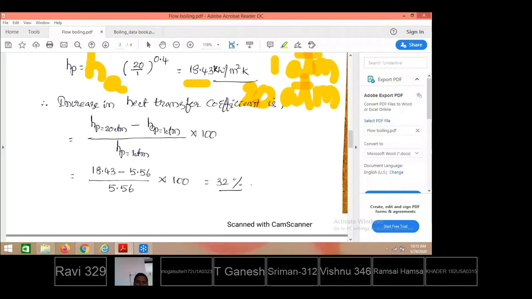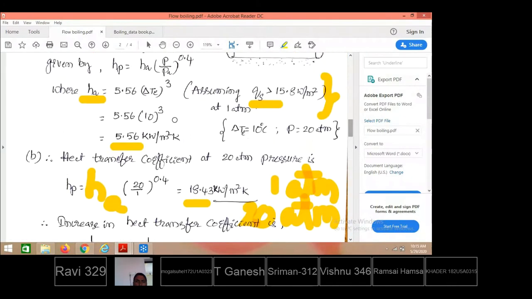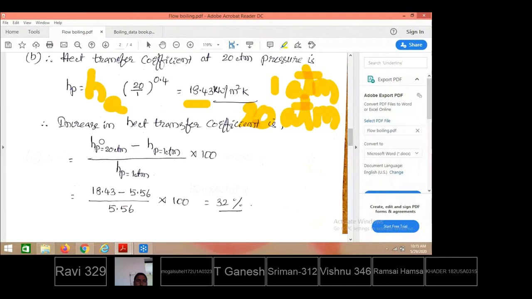At 1 atmospheric pressure, its value is 5.56 kilowatt per meter square Kelvin, as we have seen here. That is equal to 18.43 minus 5.56, compared to the heat transfer coefficient at 1 atmospheric pressure, that is 5.56. Altogether, there is a rise in heat transfer coefficient.